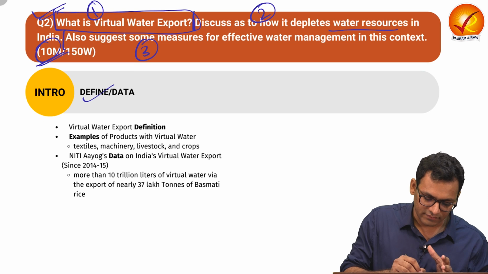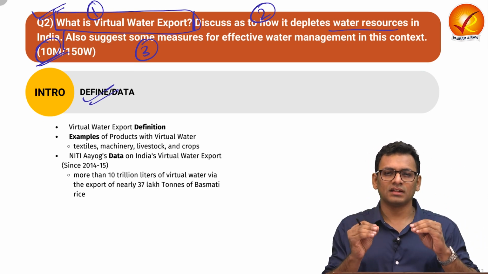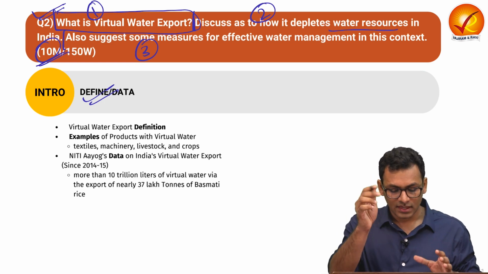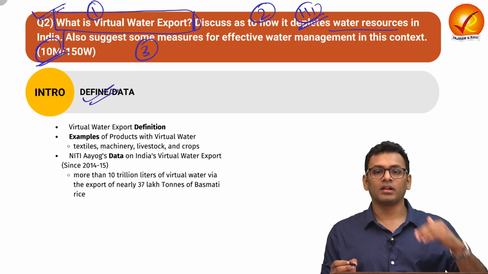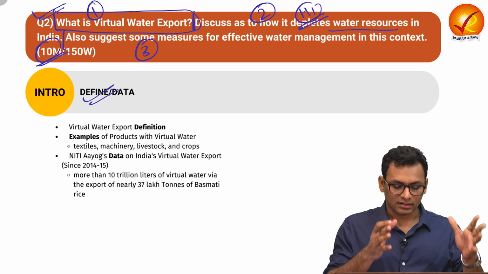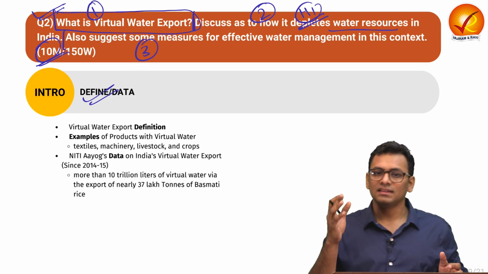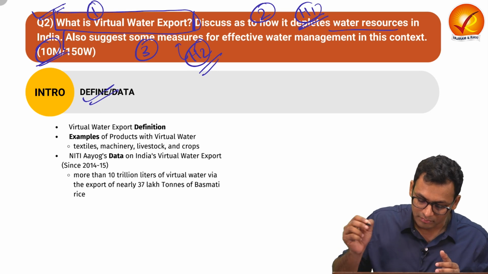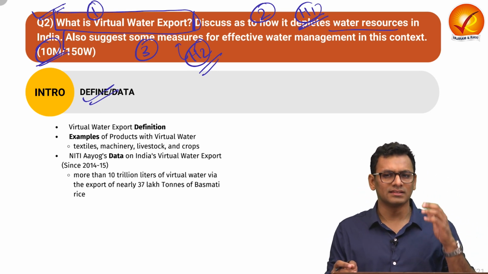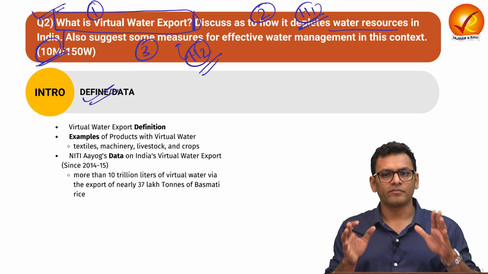So in the introduction, we will talk about the definition. We can also put certain data points to represent how exactly this is a big issue. In heading 1 of the body, you can talk about how exactly virtual water exports happen in India and what exactly is the issue related to the same. And in heading 2 of the body, you can talk about the measures for effective water management in this context. And in the conclusion, you can talk about certain way-ahead type of points.